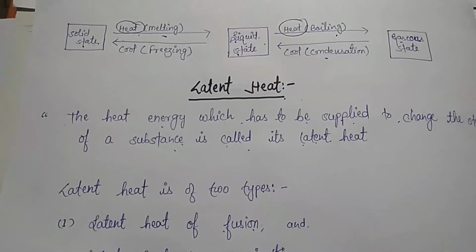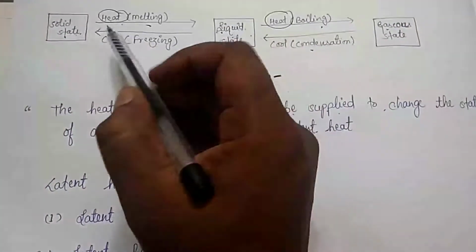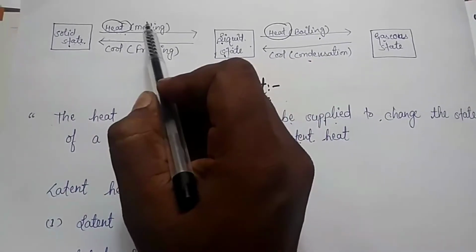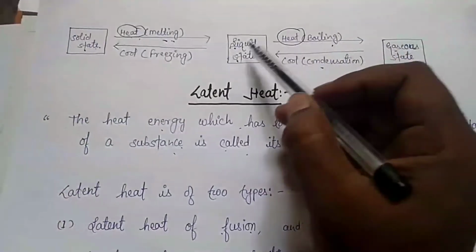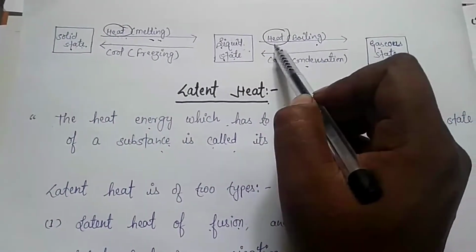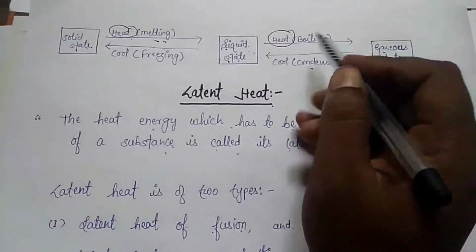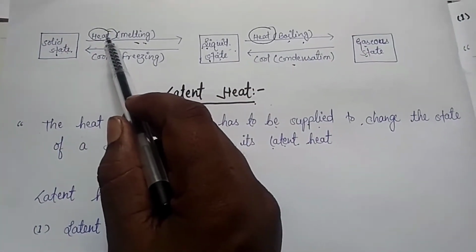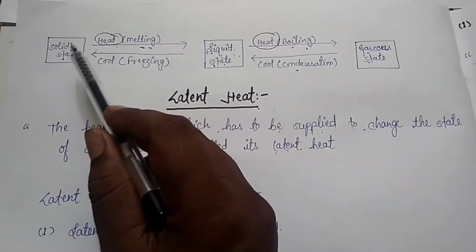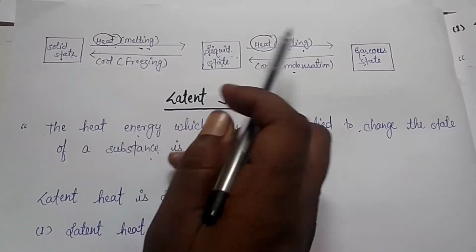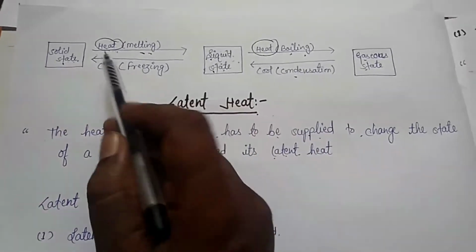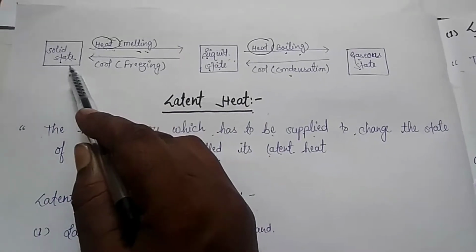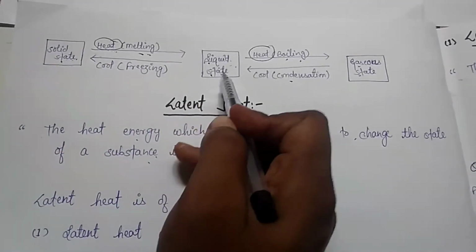Clear children? Now see children, solid on heating converts into the liquid state, a process known as melting, and when the liquid state is further heated it converts into the gas state, a process known as boiling. See children, it means heating is very important to convert solid into liquid and liquid into gas, children, because heat breaks the force of attraction between their particles either in solid state or in liquid state and converts them into the other phase.